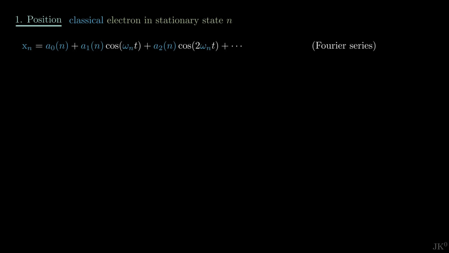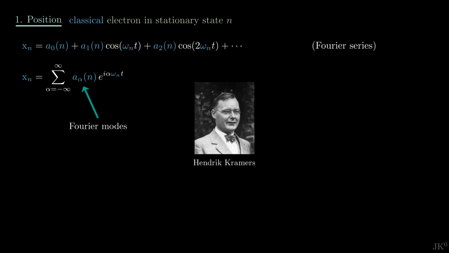A more general way to write this is by using a complex exponential instead, where the sum is over all positive and negative values of the index alpha. I will later drop the summation range to simplify notation. The factors A_alpha are called Fourier modes, and Kramers showed in his doctoral thesis that these factors are directly related to the transition probabilities between states introduced by Einstein in his paper on quantum radiation.